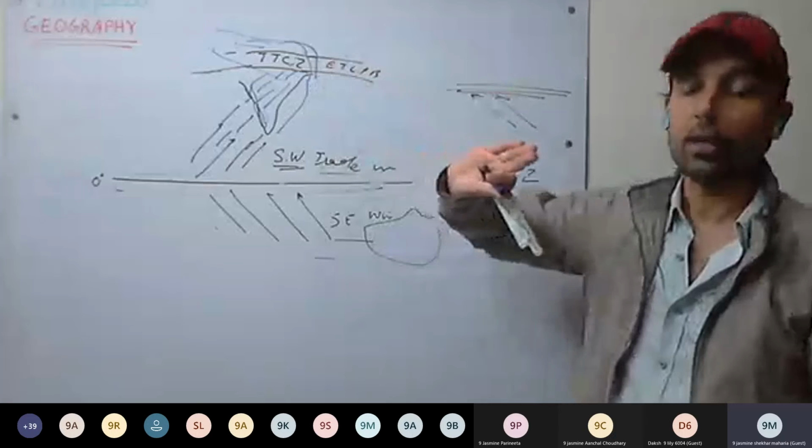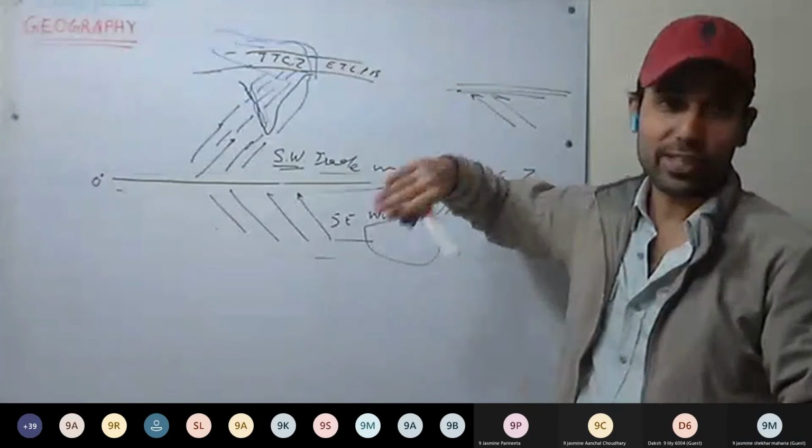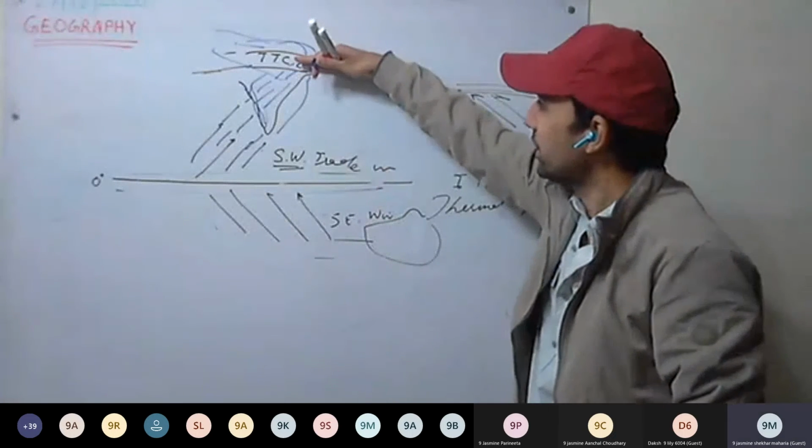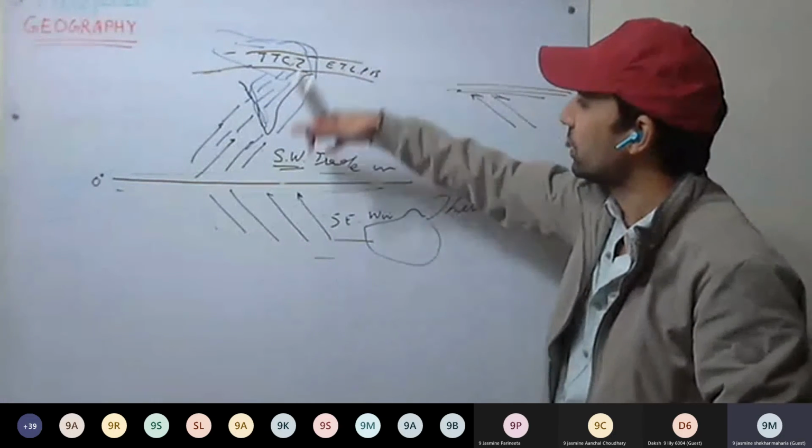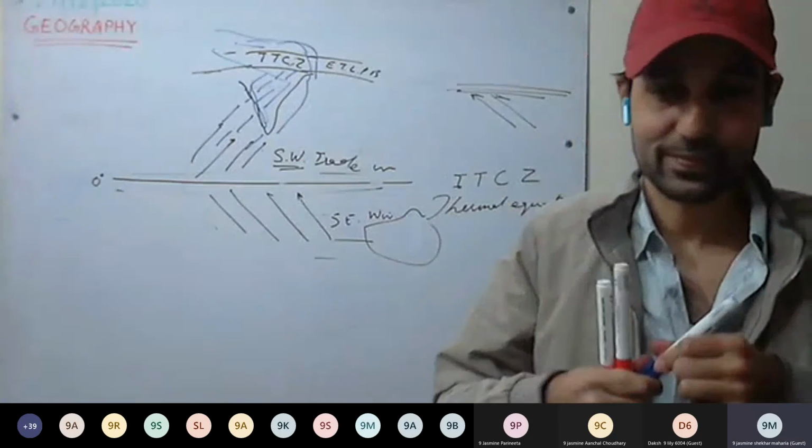See here, 1 minute only more. So during winter, what happens? During winter, in December, this zone shifts here. Okay, we'll see the winter monsoon in the next lecture.